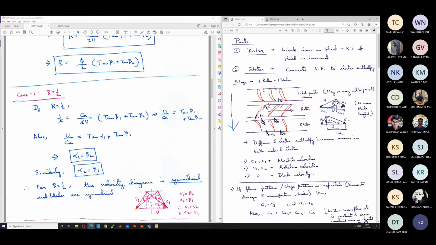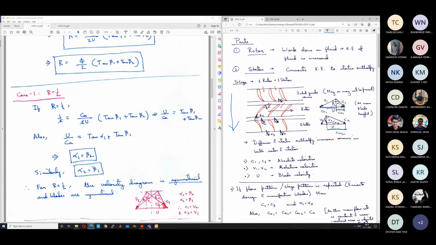So alpha 1 is the exit angle from the stator. The absolute inlet angle to the rotor, or the exit angle of the stator, is equal to the exit blade angle of the rotor. So this beta 2, this angle, is equal to this alpha 1.